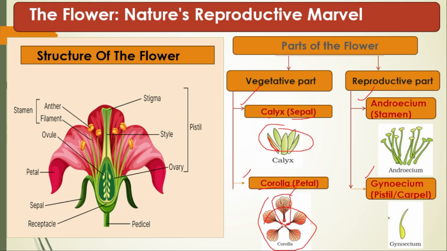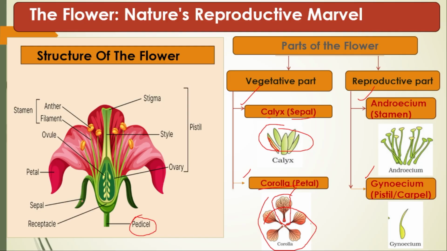The male reproductive part is called the androecium, and its units are called stamens. All these stamens together are called the androecium. The female reproductive part is called the gynoecium, and its unit is called the pistil, or else you can also call it a carpel. So here is the structure. This is the sepal, this is the receptacle, and the stalk of the flower is called the pedicel.